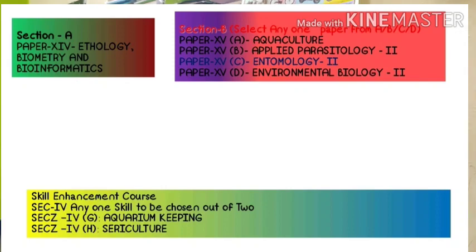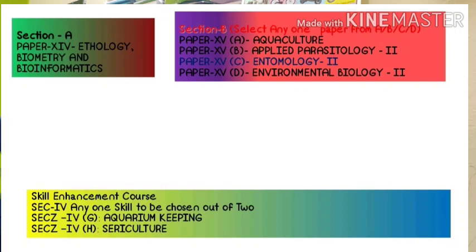So in the same way, paper number 15A is Pisciculture part 2, then paper number 15B is Applied Parasitology part 2, paper number 15C is Entomology part 2, and paper 15D is Environmental Biology part 2.